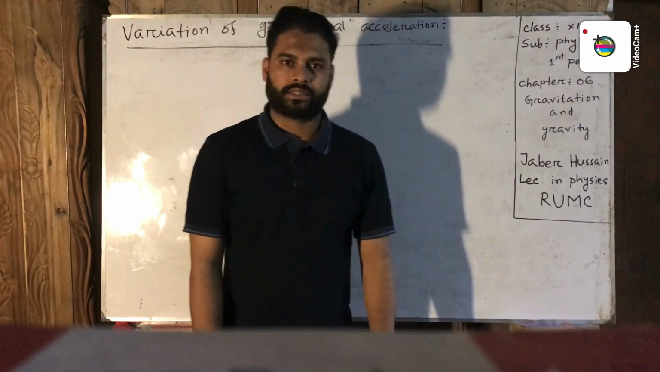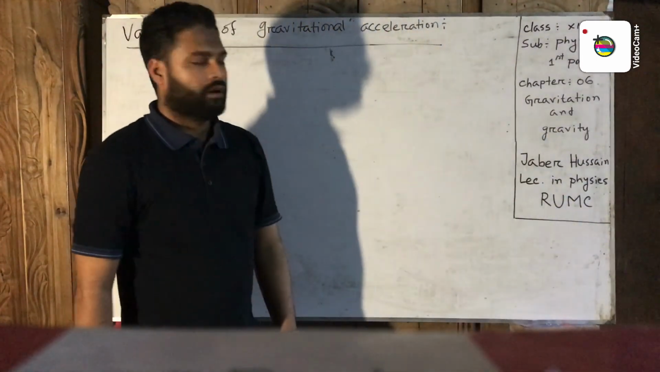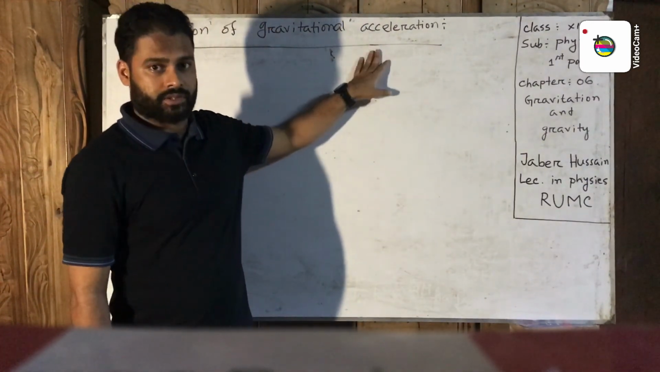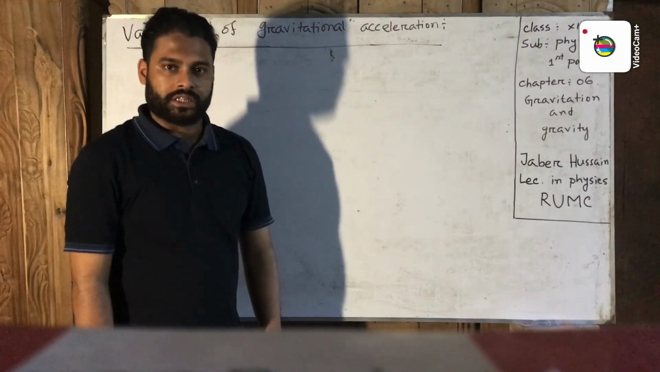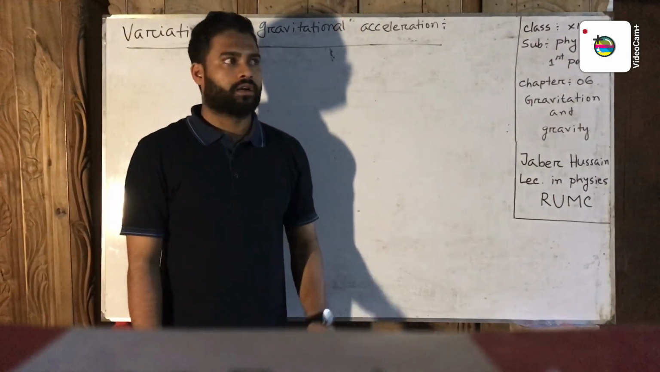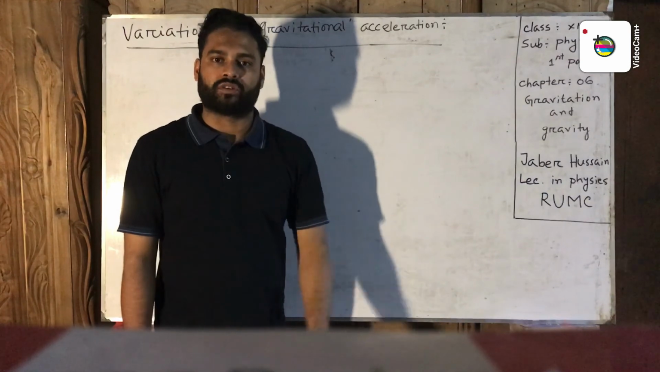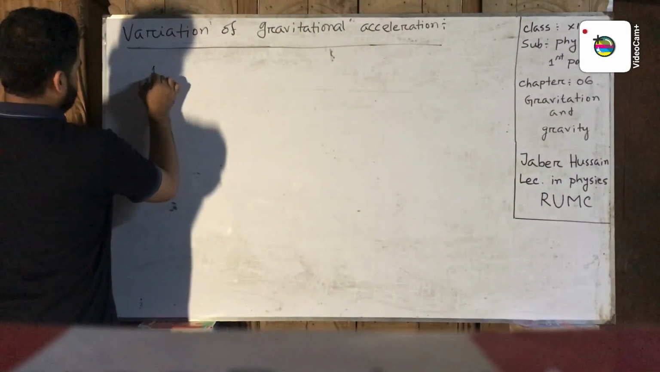This is the second lecture of gravitation and gravity. Today we discuss variation of gravitational acceleration. Gravitational acceleration changes due to three reasons. First one, the altitude effect. Altitude effect means a certain height from the Earth's surface or a certain depth from the Earth's surface.